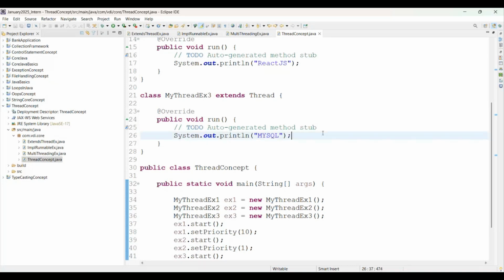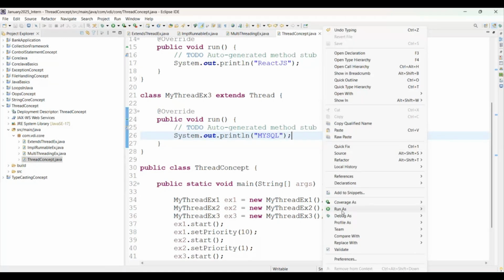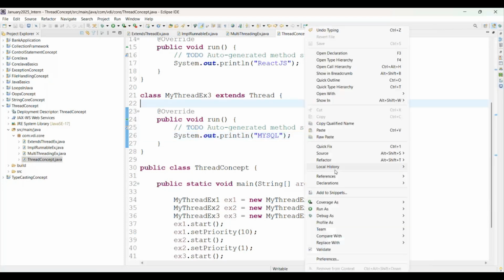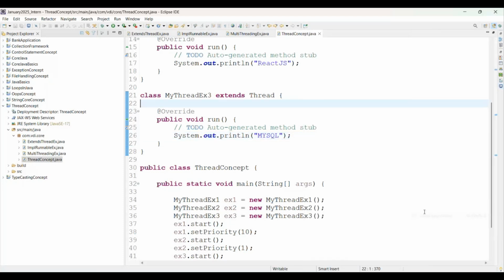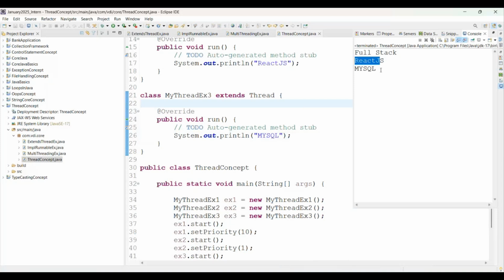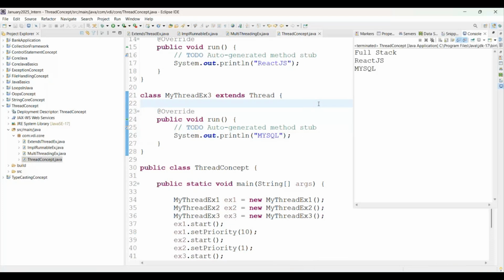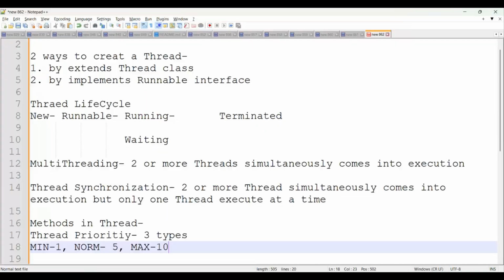Then see on screen, if I run a Java application, the output is not consistent. See, it printed the min priority React.js first. Again, if you run the Java application, see there is full stack, then React.js, then MySQL, right? I will use the shortcut key F11. See, now full stack comes first, React.js, then MySQL. Again, see on screen, MySQL comes first here, right? Again, see React comes first. It means you can simply note it down that Windows does not follow the thread priority algorithms.